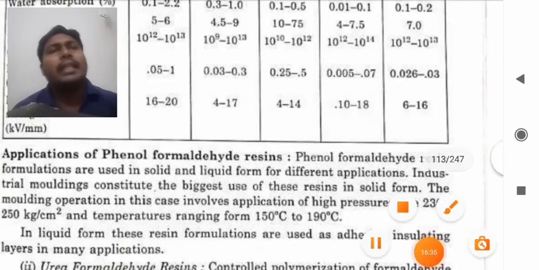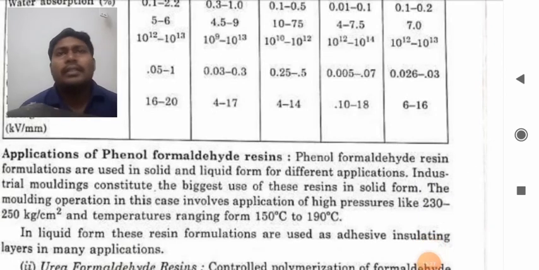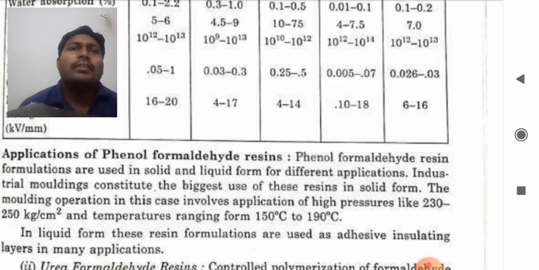Now, application of formaldehyde resins. Phenol formaldehyde resin formulations are used in solid and liquid form for different applications. Industrial molding constitutes the biggest use of this resin in solid form.